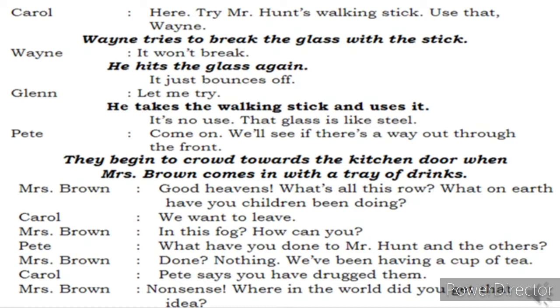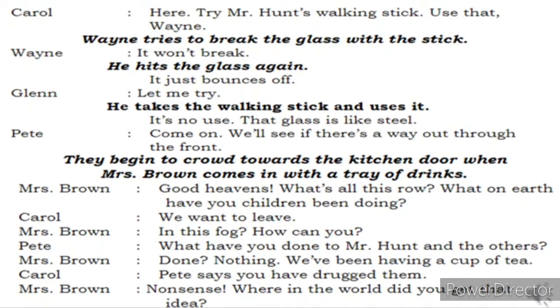Carol says, we want to leave. We want to go now. Mrs. Brown says, in this fog, how can you? In this fog, you can't go. How can you go? she asks. Pete asks, what have you done to Mr. Hunt and the others? What have you done to our master and the other people? Mrs. Brown says, done? Nothing. We have just been having a cup of tea. Carol says, Pete says you have drugged them.